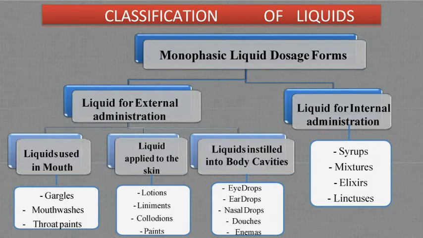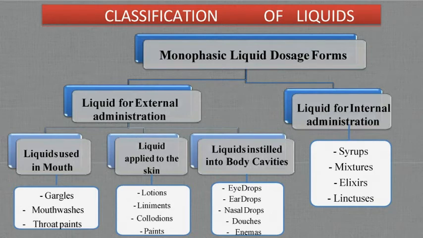Gargles are the preparations which are used by dilution, that is by adding water in that. Mouthwashes are used for refreshment of the mouth. Liquid applied to the skin, examples lotions, liniment, colloidals and paint. Lotions are quite viscous kind of preparations. They are applied on the skin without friction.